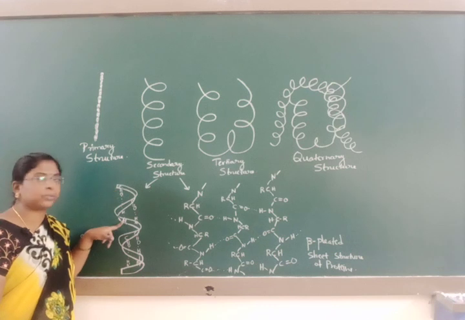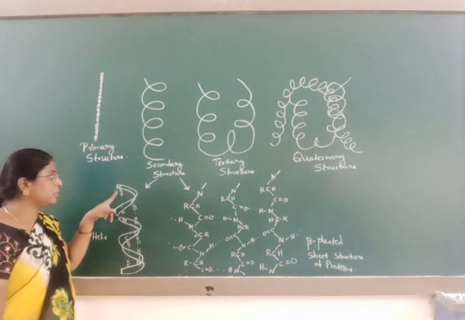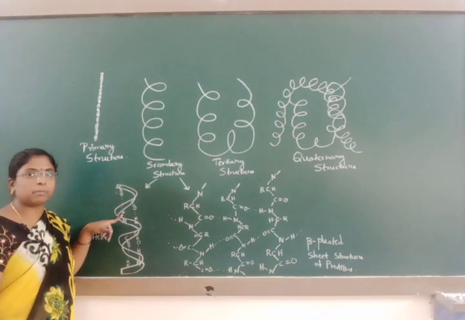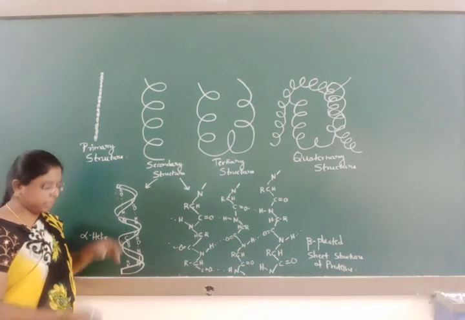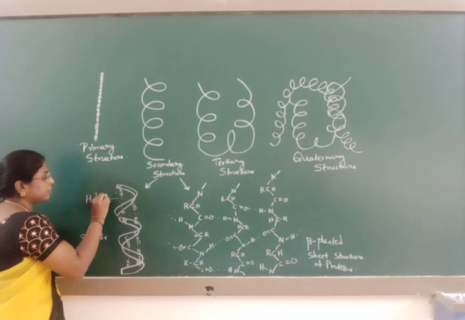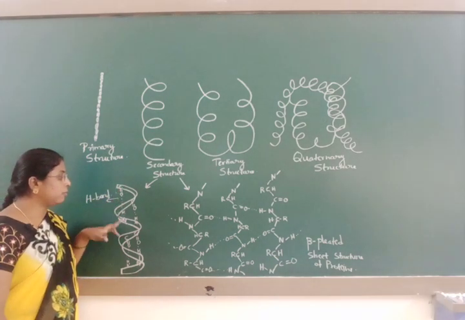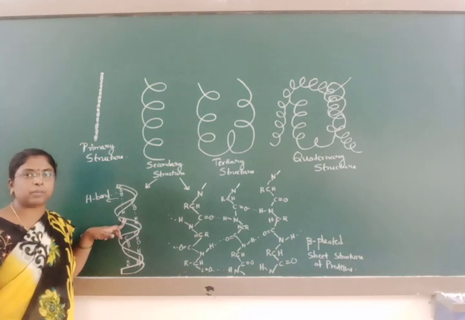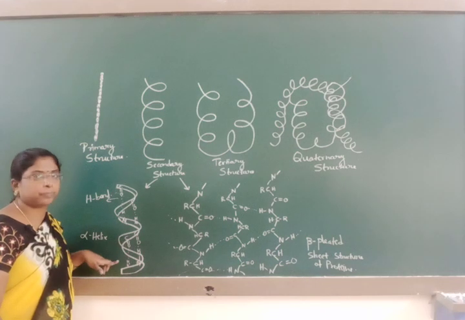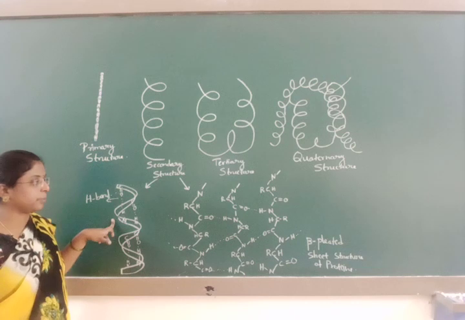Due to this hydrogen bonding between the carbonyl group of one amino acid and the NH group of another amino acid, the alpha helix is obtained. Here it is obtained by the right-handed screw.